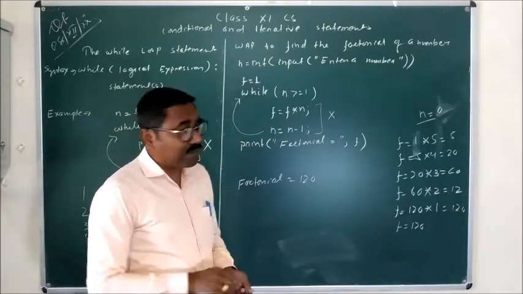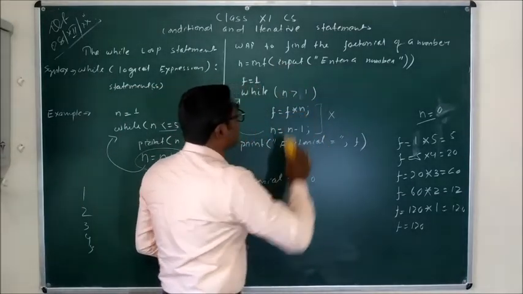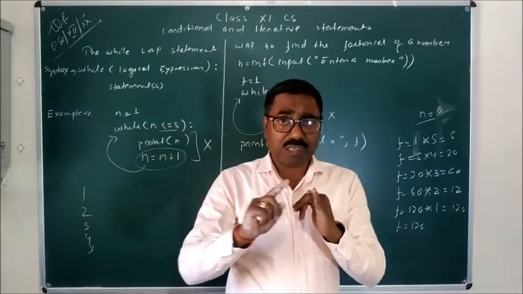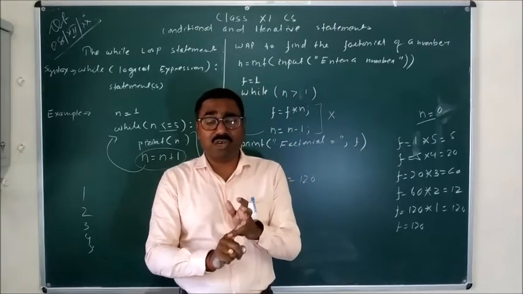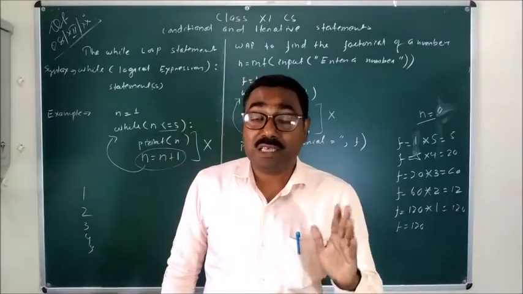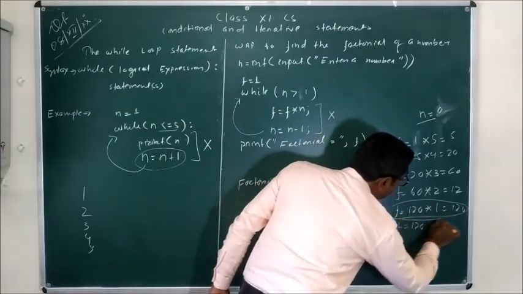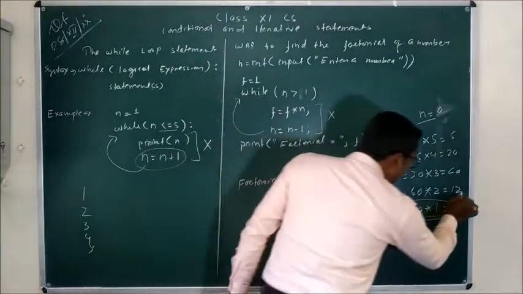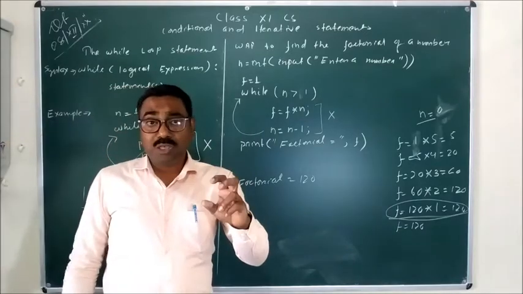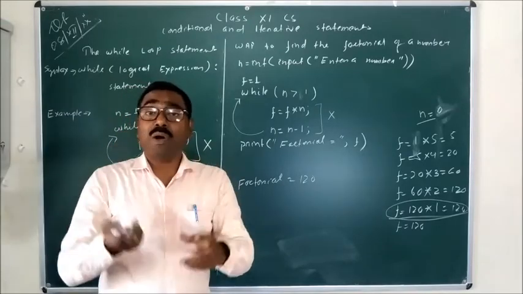Okay. One more thing, if we remove this equal to sign, that means when n is greater than 1, it will first execute for n is equal to 5, then n is equal to 4, n is equal to 3, n is equal to 2. For n is equal to 1 it will not execute, that means this calculation will not be performed. Still we have the same result 120, because after multiplying up to 2, if you multiply by 1, then we get the same result, because anything n into 1 is equal to n itself.